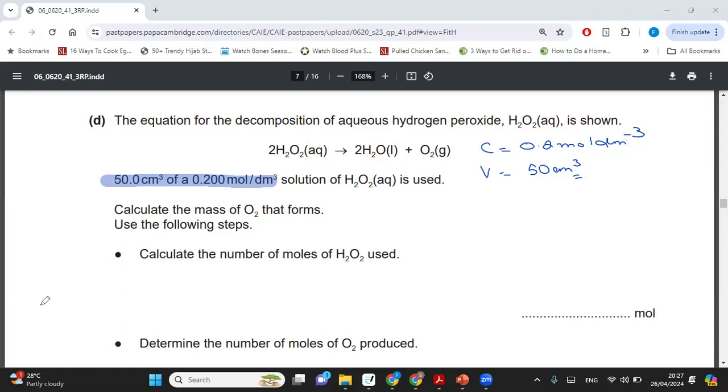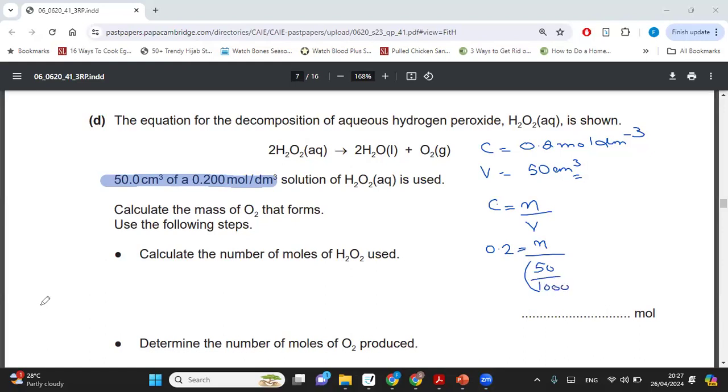What do you guys think? Hydrogen peroxide is a liquid, right? Yes, correct. So concentration is equal to moles over volume. Your concentration is 0.2. We don't know what are the moles. The volume is 50 centimeter cube. Do remember to do conversions, otherwise your answer will be incorrect.